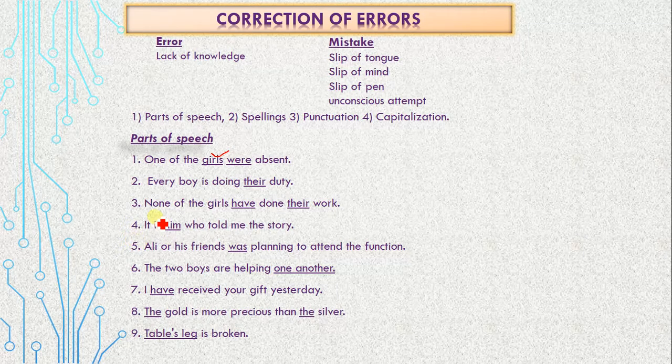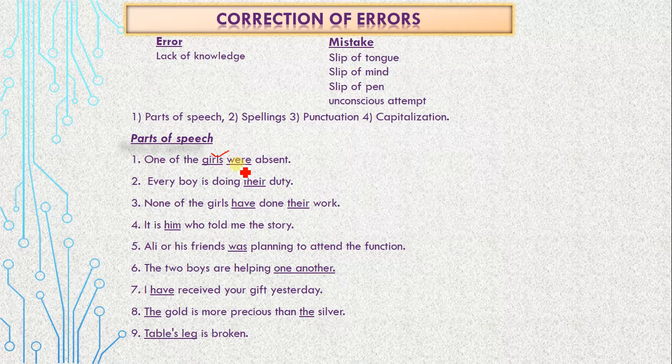During your exams, only a paragraph would be given to you, okay? But your paragraph, again, as I told you, would be based on these kinds of mistakes. So in one of the girls, as I told you, if the indefinite pronoun one comes at the beginning, the next noun would always be plural, so it is correct.